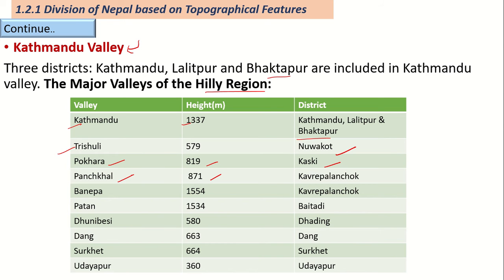Panchakal 871, Kavrepalanchok. Banepa 1554, Kavrepalanchok. Patan 1534. Dhunibesi 580, Dhading. Dang 663, Dang. Surkhet 674, Surkhet. Udaipur, height is 360, district is Udaipur.